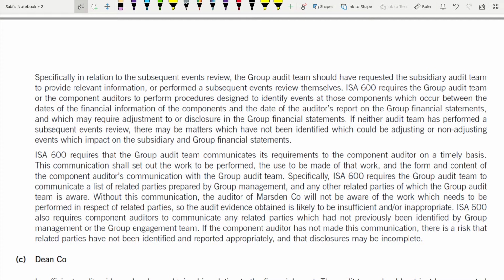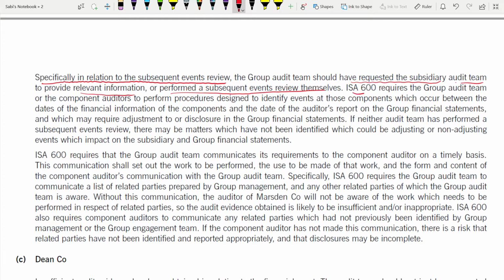Specifically, now you have to refer to specific things. Specifically this becomes harder in relation to subsequent event review, that means events after the financial reporting period. So the group audit team should have requested the subsidiary. You have to give them some actions that they need to do: what the group audit team should do, what the component auditor should do. So the group audit team should have requested the subsidiary audit team to provide relevant information or to perform a subsequent event review themselves. If you are not performing, then you can tell the audit team of the subsidiary to do the review themselves.